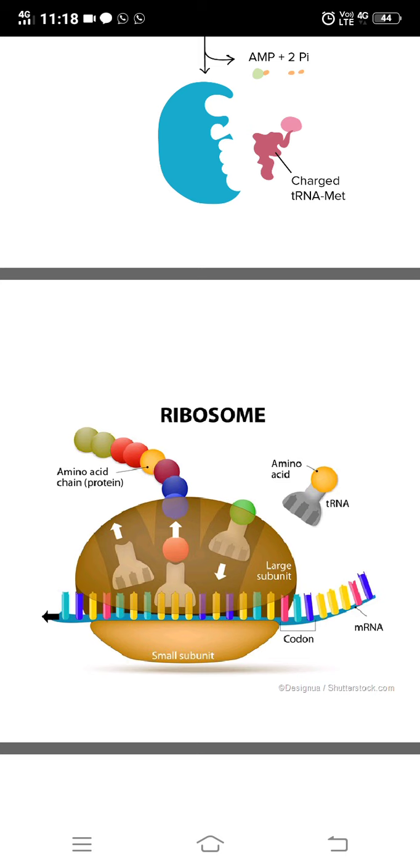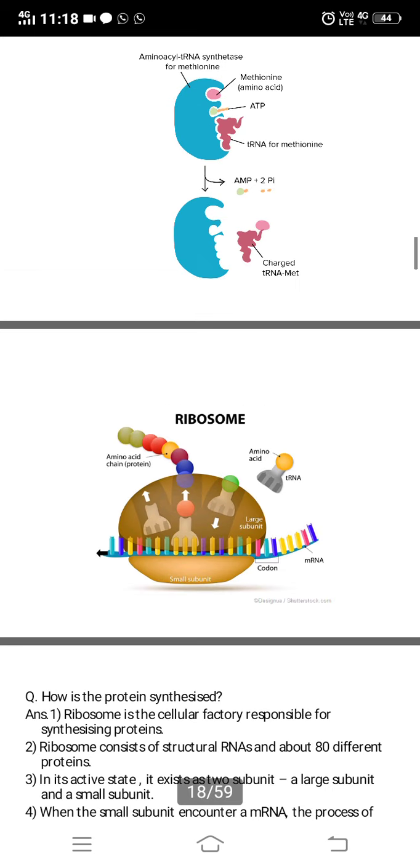The second step in translation is elongation, which I told you. This initiation tRNA will go, the next tRNA will come and find its codon. It will release its amino acid. Again the next will come, it will release its amino acid, and this way a polypeptide chain is formed. So this is the second step, that is elongation, or formation of a long polypeptide chain.